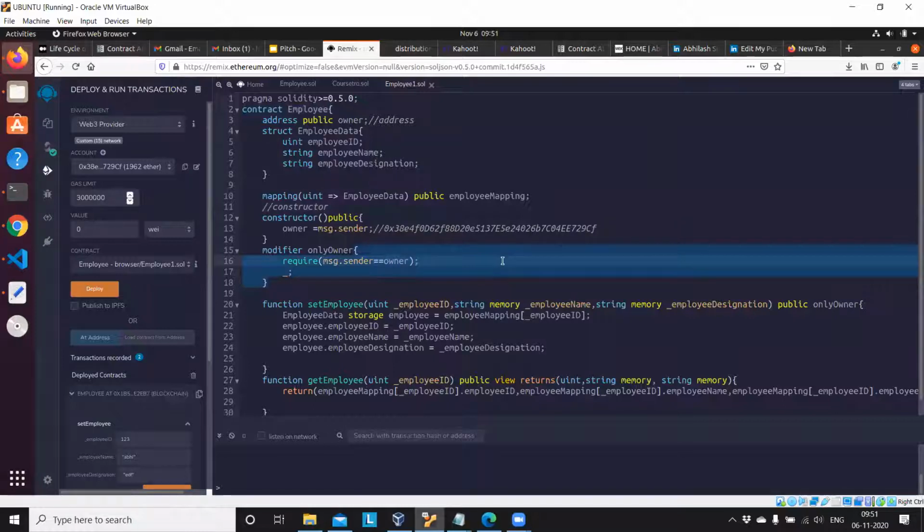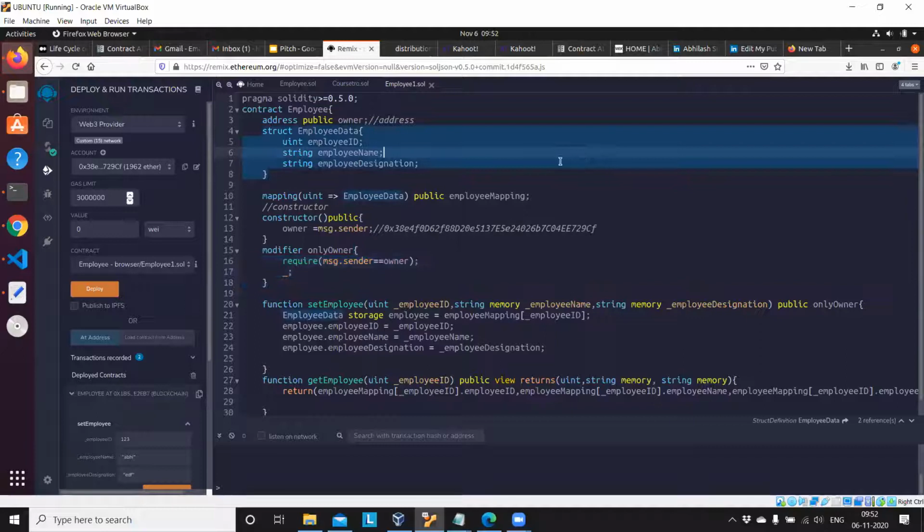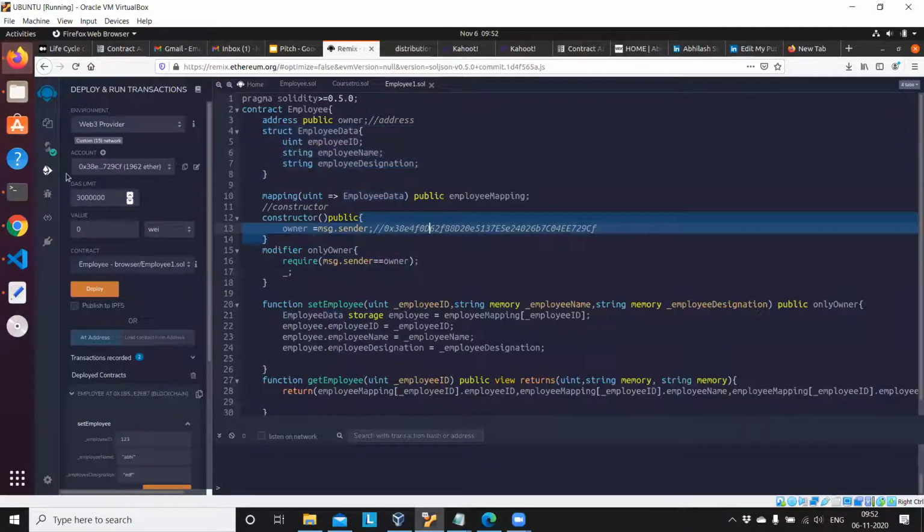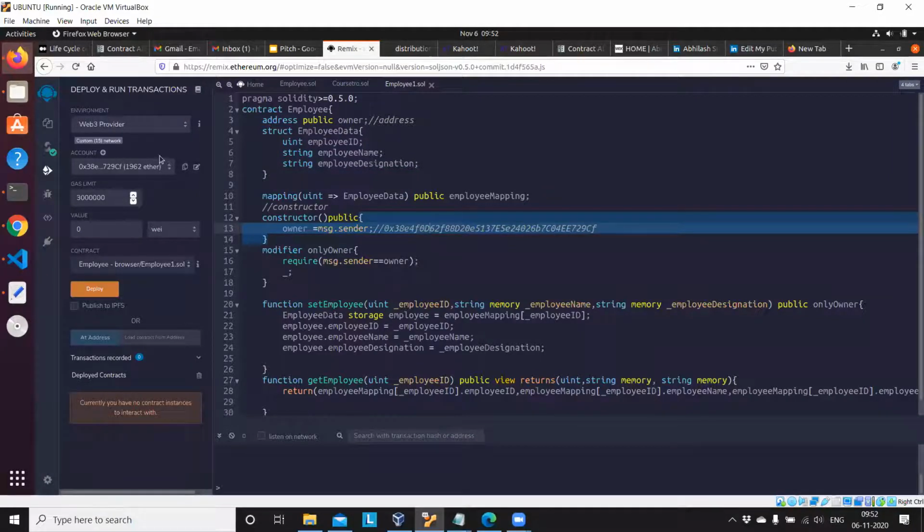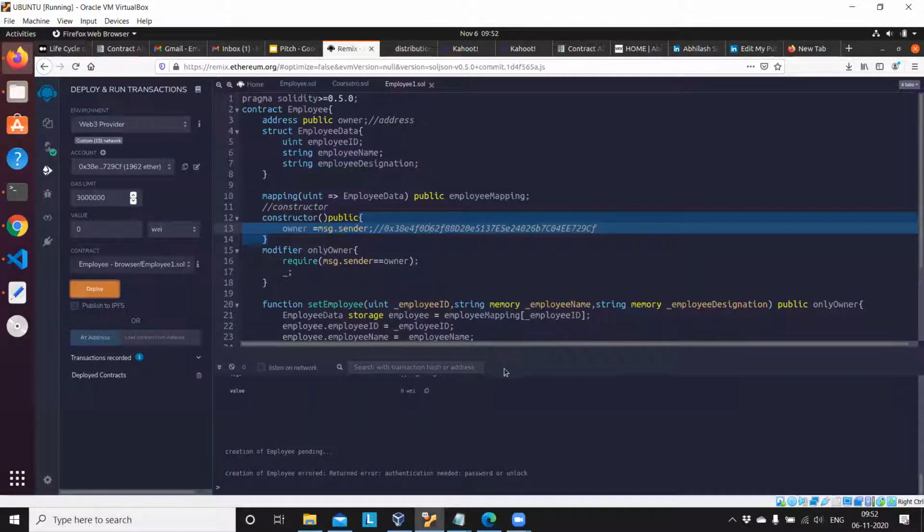Please try to run it in your Remix IDE. Is any error coming? So here I am trying to run this code. I have my own private network, so I'm trying to deploy it. It will take time because authentication is needed.